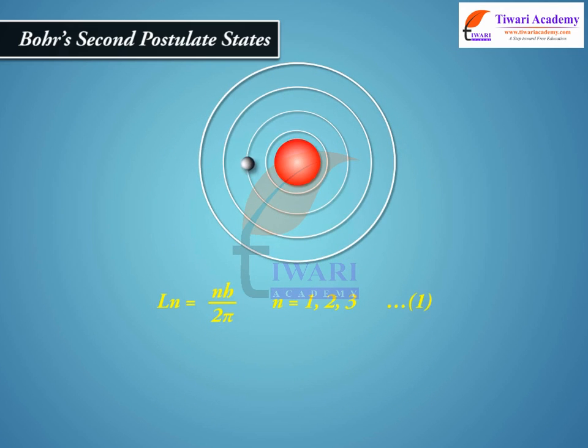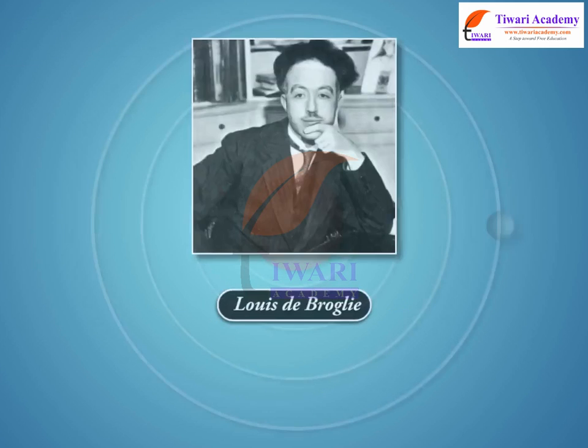It is quite puzzling that why should the angular momentum of the electron have only those values that are integral multiples of h by 2 pi? De Broglie realized that if you consider the wave nature of the electron and assume that an integral number of wavelengths must fit in the circumference of an orbit, you get the same quantized angular momenta that Bohr did.